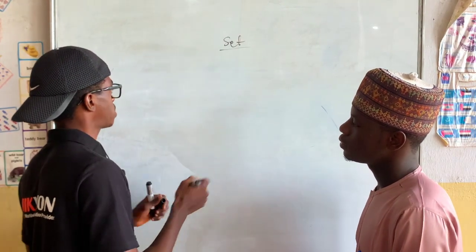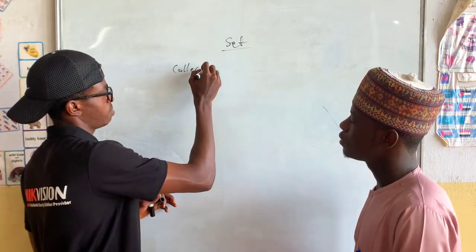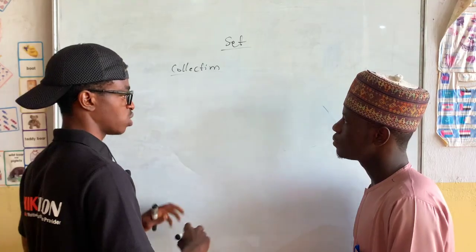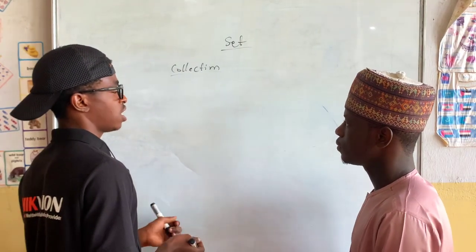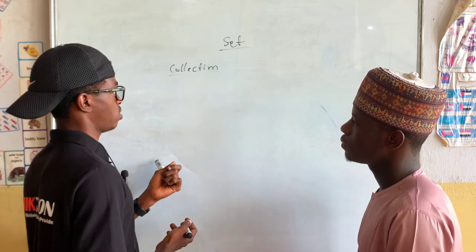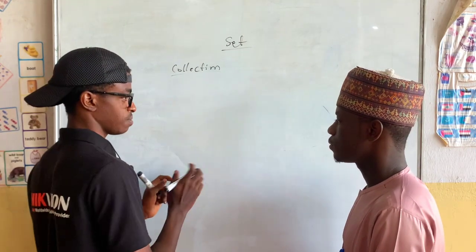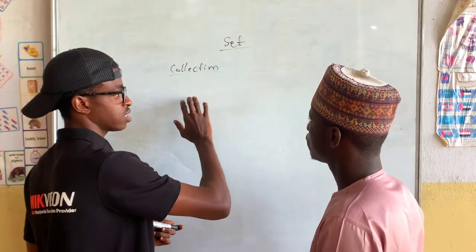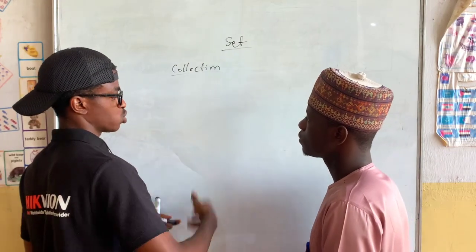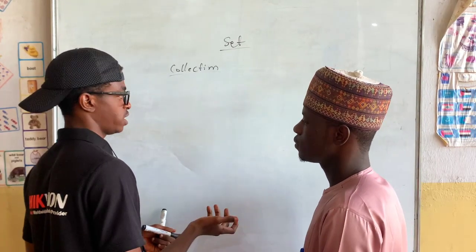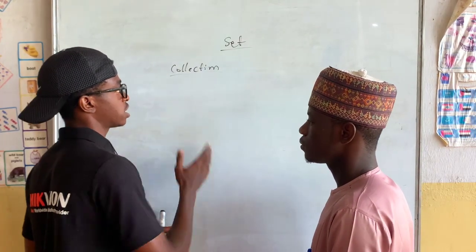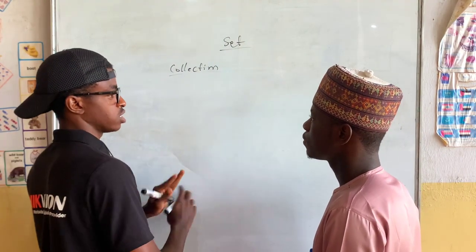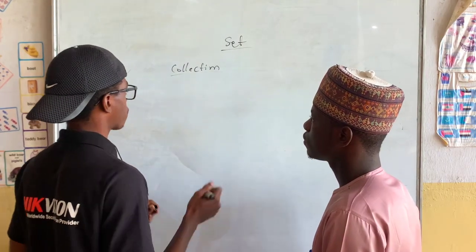I told you that if I say collection in a Python program, what did I mean? I told you to look at it like a basket that contains all of our data. And data, look at it just like an object. Yes, it's also an object in programming. Look at it like an item you can throw into the basket. So set is also a collection, which means a basket where we can throw our data into it. When we throw our data, set has its own way of organizing it, maybe in an arranged way, or maybe in a scattered way. It depends.